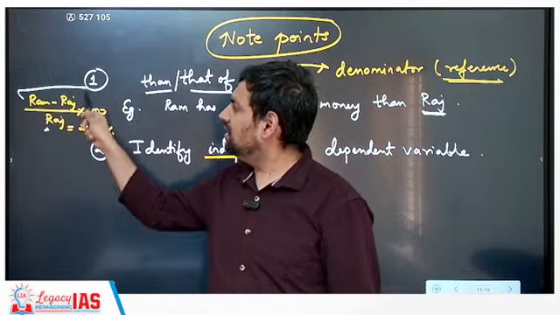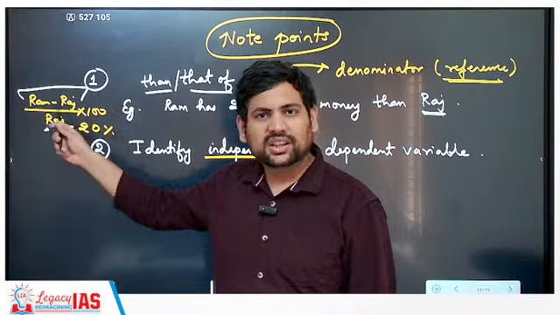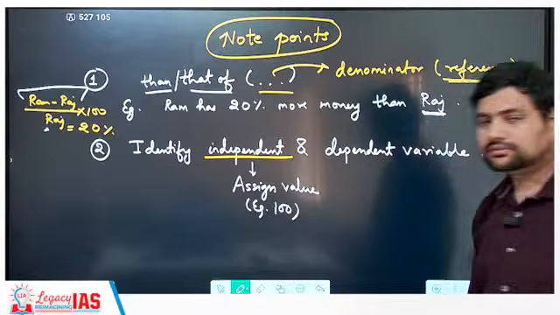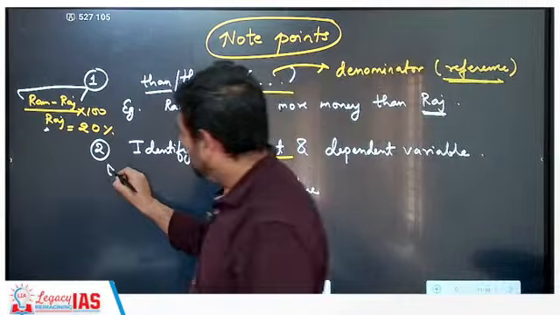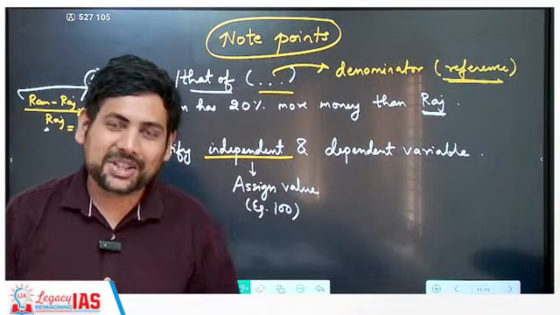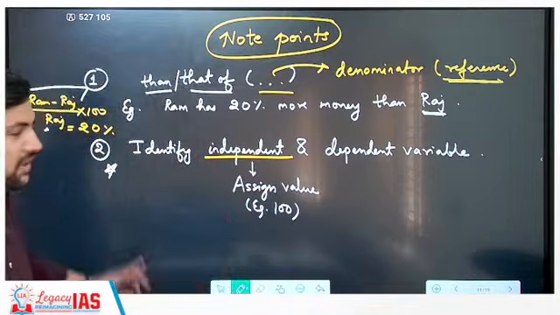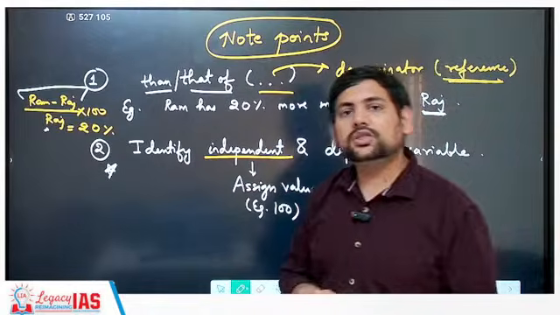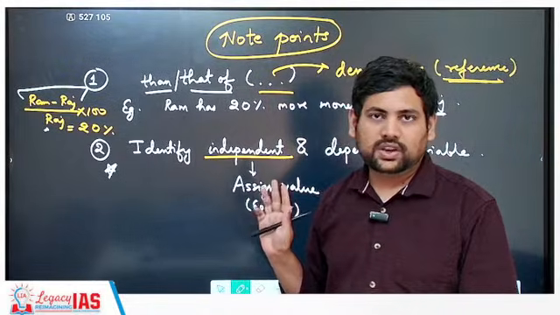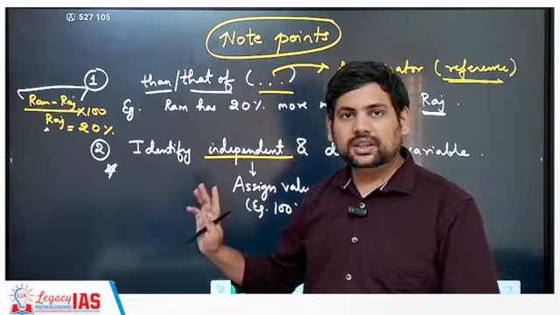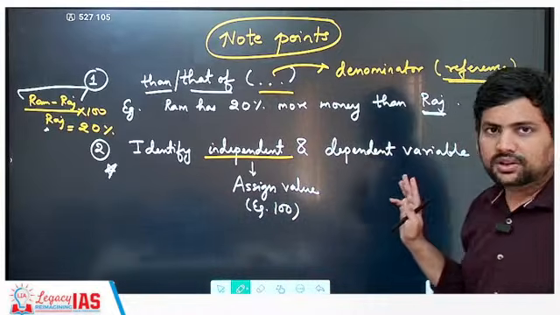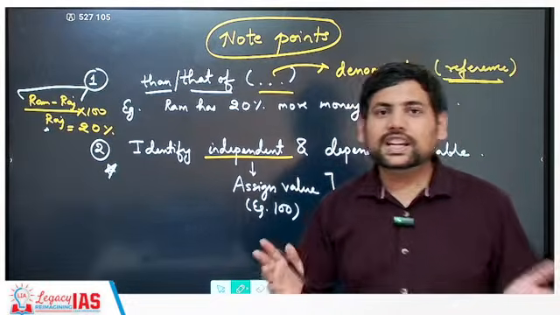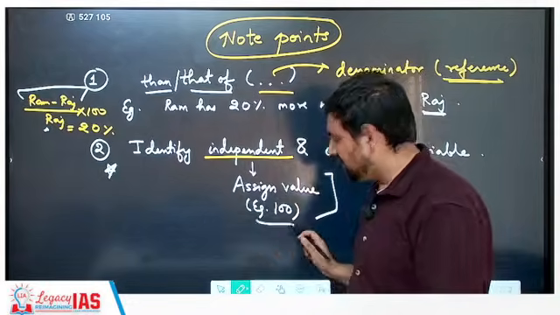Of course, everybody understands that if it is more than or less than, then the difference has to be taken in the numerator. That is not a problem. Then again, very important, in any question, if there are two or three people or variables, you first identify which is an independent variable, one that is not dependent on any other. Once you identify that this is independent and the others are dependent variables, then to the independent one you assign a very nice value, for example in most cases 100.